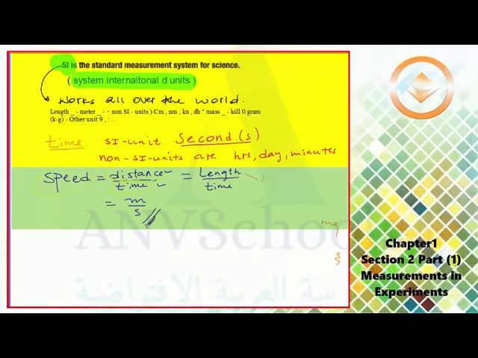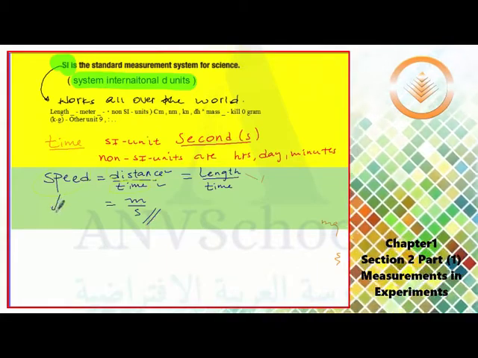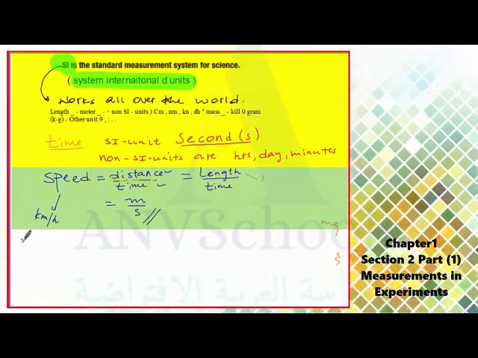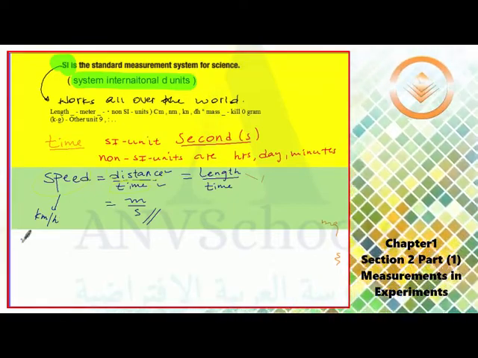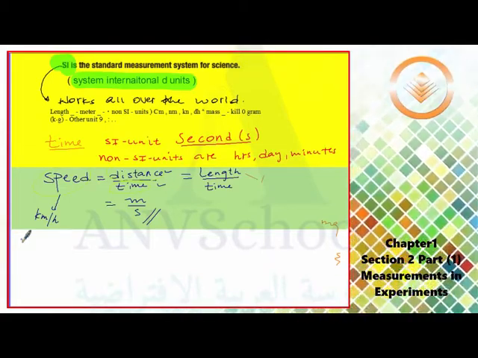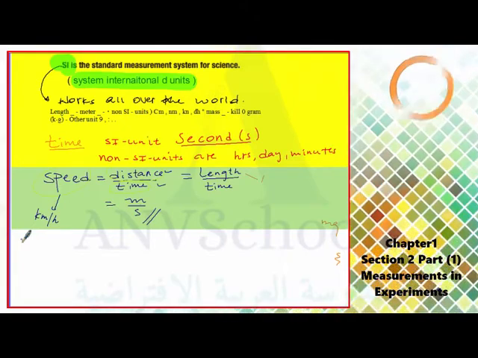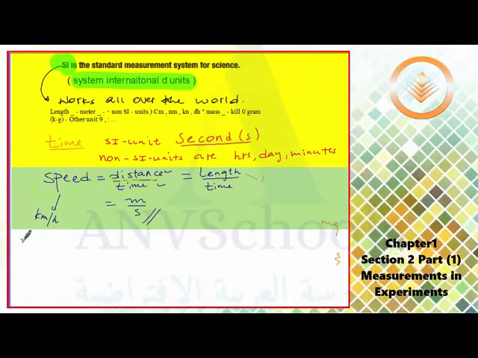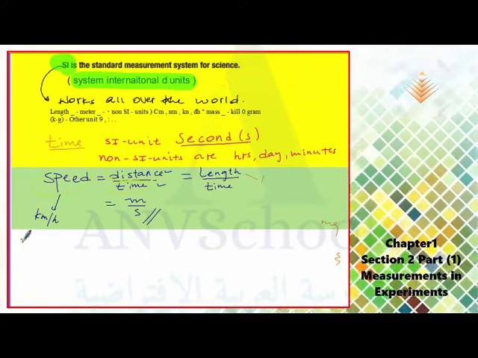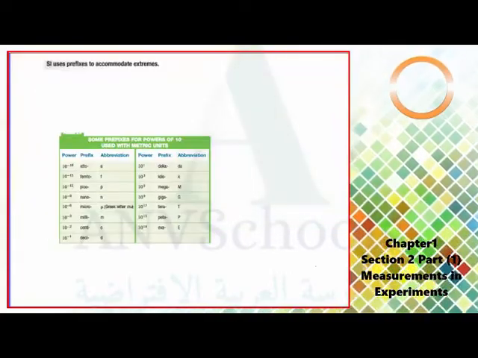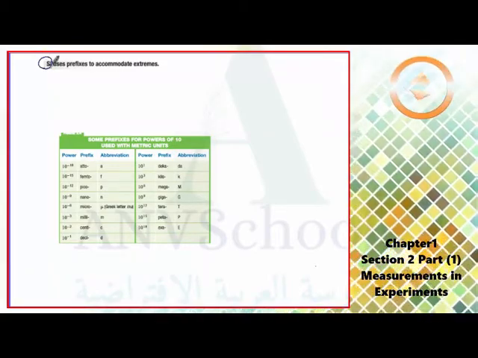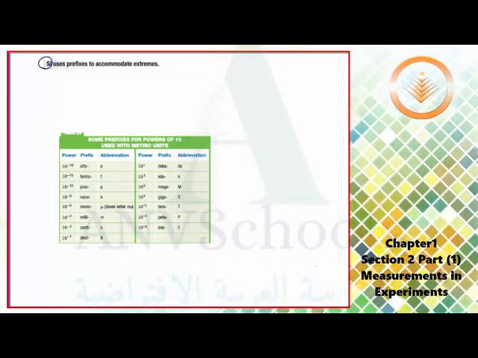So meter per second is the SI unit of speed. But we have other units. Speed can also be measured in kilometer per hour, or meter per hour, and so on. But here what you have to know is that when scientists are measuring a physical quantity, they sometimes use prefixes.